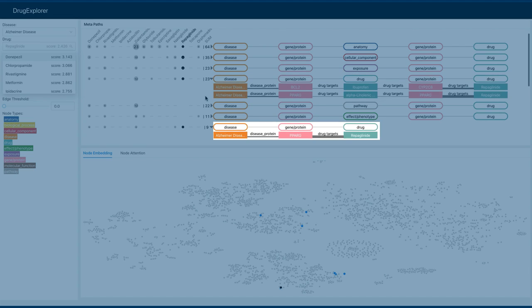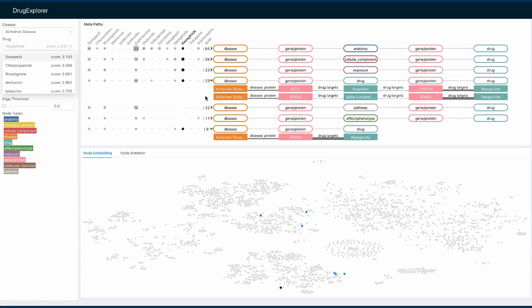This is another interesting meta path, which indicates that repaglinide targets a protein which in turn is associated with Alzheimer's disease. We also find similar explanations exist in other anti-diabetic drugs.